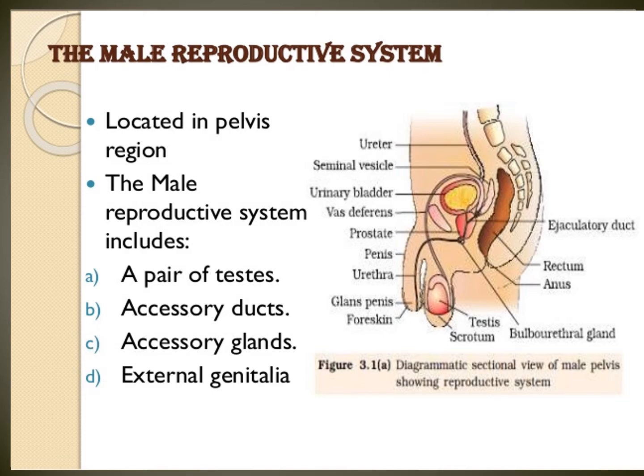The male reproductive system is located in the pelvis region.